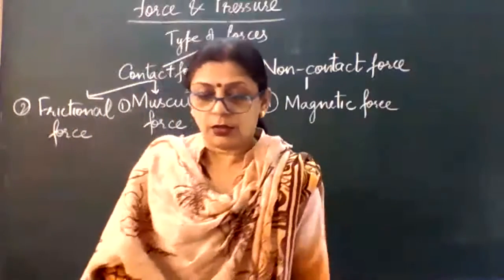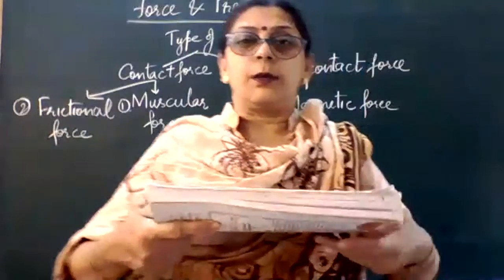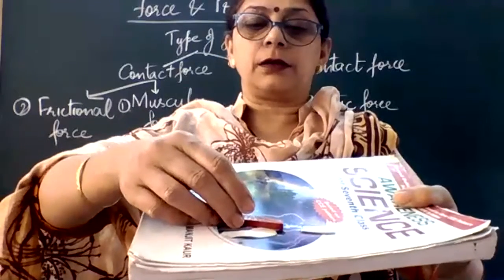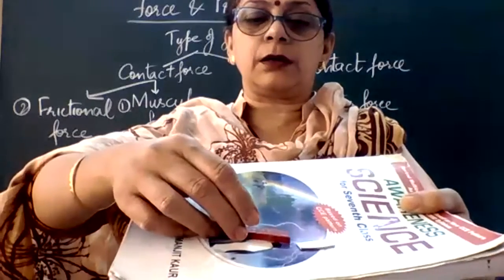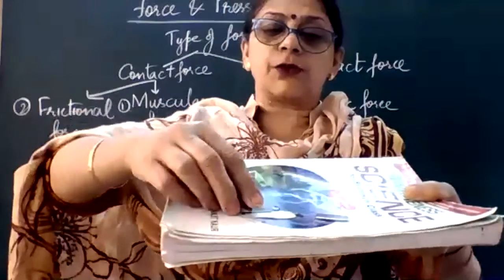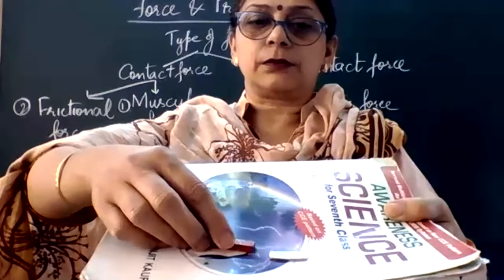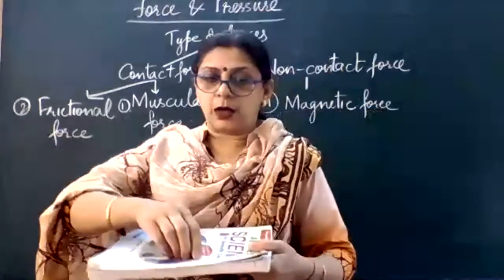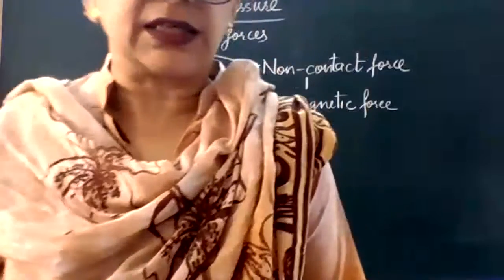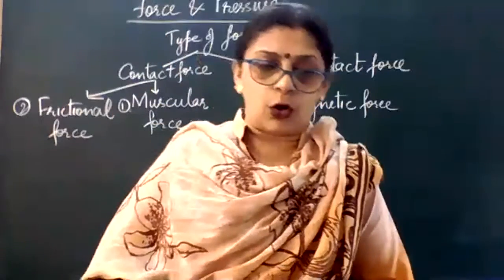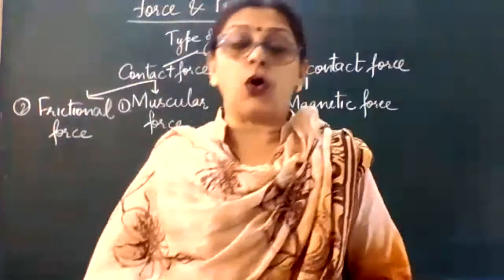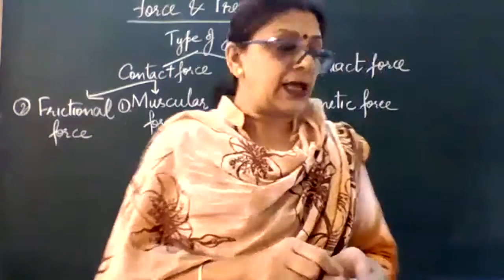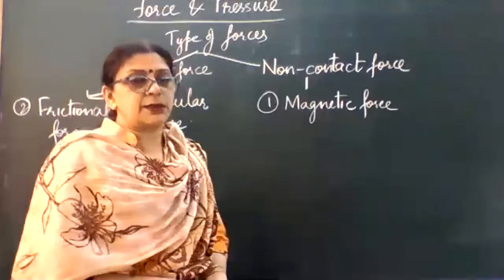Let me show you. Magnets और magnets के बीच में तो आपने देखा ही है. But if I have to, I'm using this, I'm not bringing in contact, मैं इस डायरेक्ट कॉन्टैक्ट में नहीं लेकर आ रही हूँ, but yes, it is from away also it is acting. See, it is not in contact yet, but it has come in contact now. So those type of forces which are exerted by a magnet, it is an example of a non-contact force. It can act even on a steel object, जैसे मैंने आपको बताया, piece of iron or a steel object, and that is the first type of non-contact force, that is a magnetic force.